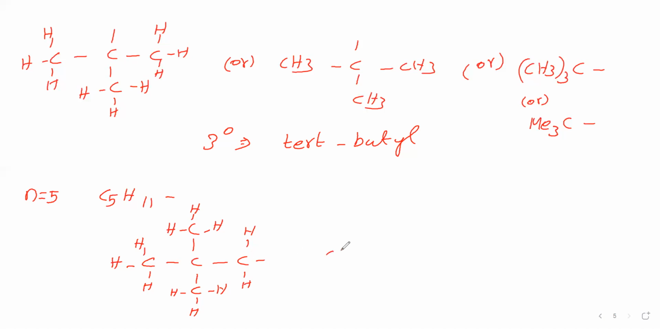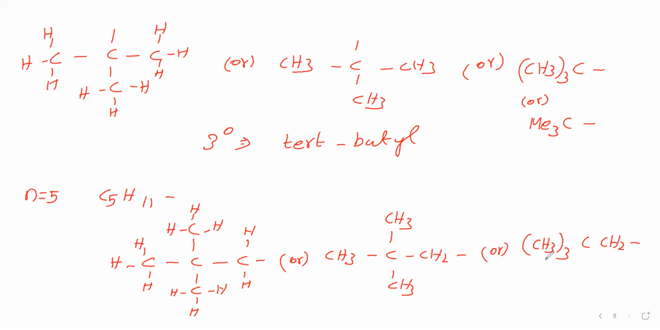So this we will write like this: CH3, single bond C, CH2, here CH3, here CH3. Like this we have written. Then we will write this one like this. 3 CH3 groups are there. Therefore, CH3 thrice C, CH2, single bond. CH3 thrice means we can write Me3C CH2 single bond, like that we can write.